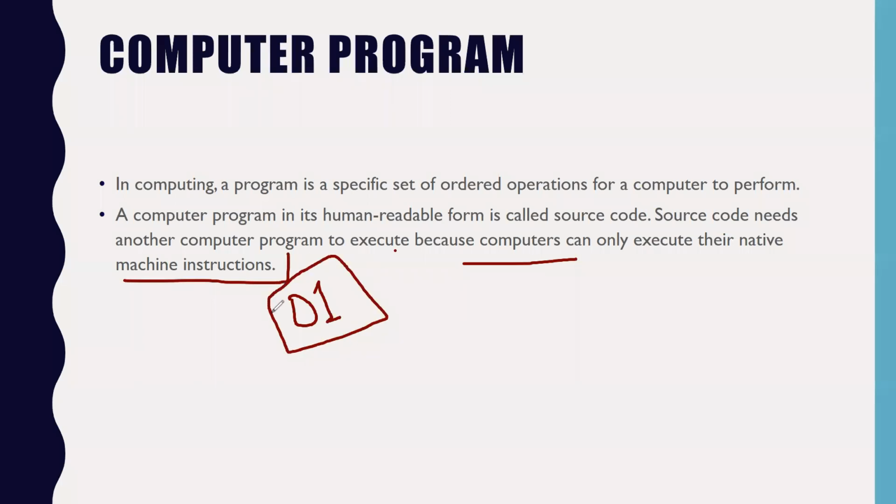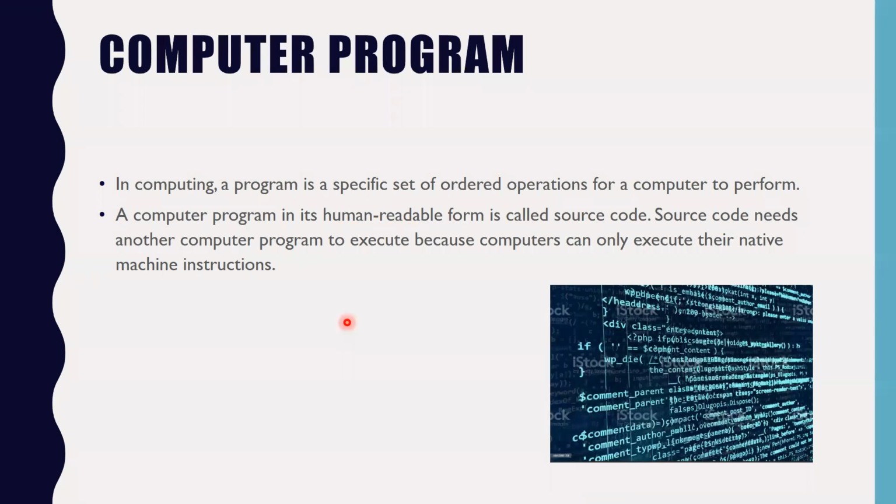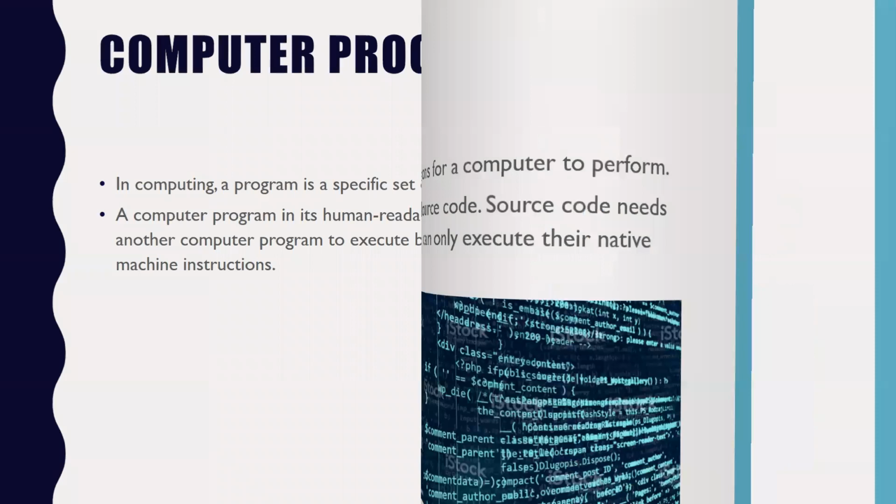But we humans are not compatible with this kind of language. So for that, we made different languages and then converted those languages into machine languages. So what are computer programs? Human readable programs, which you call source code, and then this source code needs to be converted into the machine instructions. Moving ahead, this is what coding looks like.